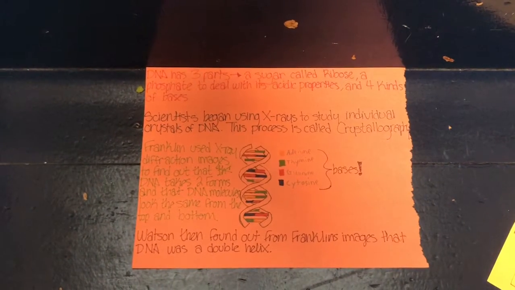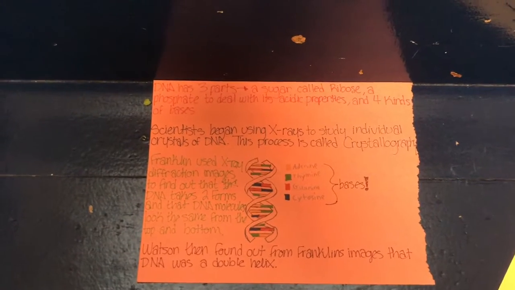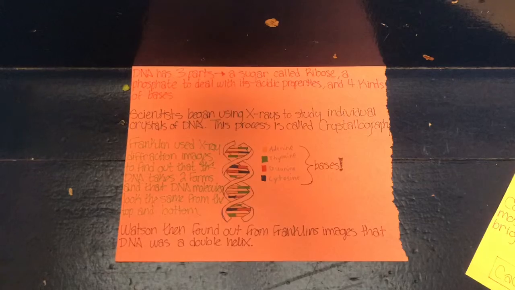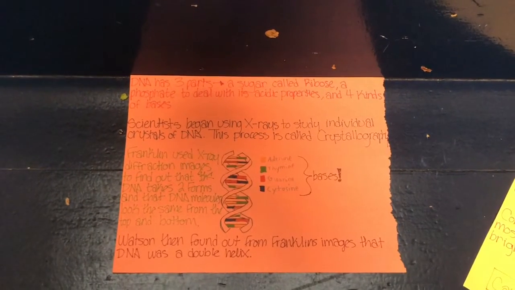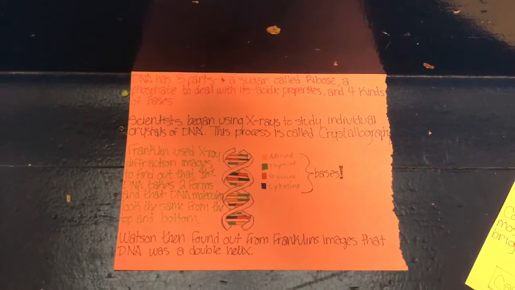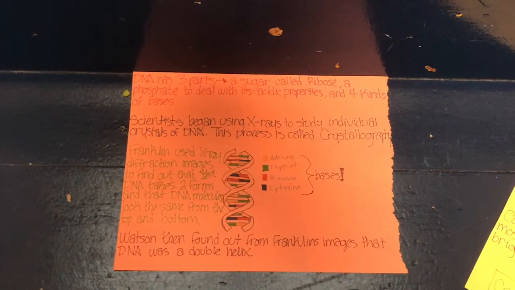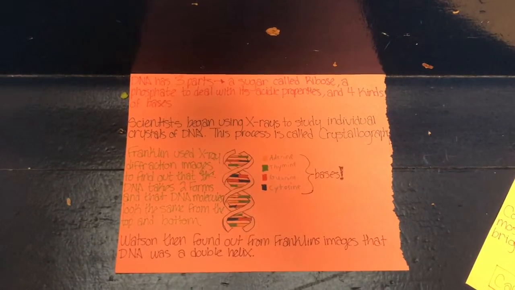Franklin used X-ray diffraction images to find out that DNA takes two forms and that DNA molecules look the same from the top and bottom. The two forms, I believe, are deoxyribonucleic acid and ribonucleic acid, or RNA.